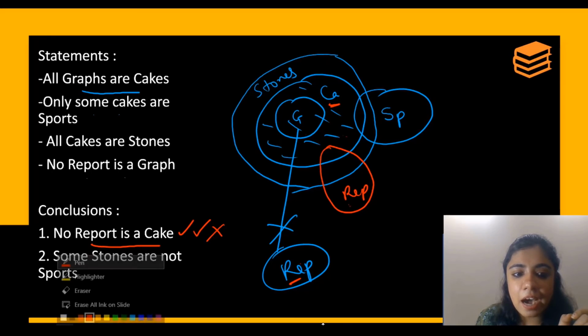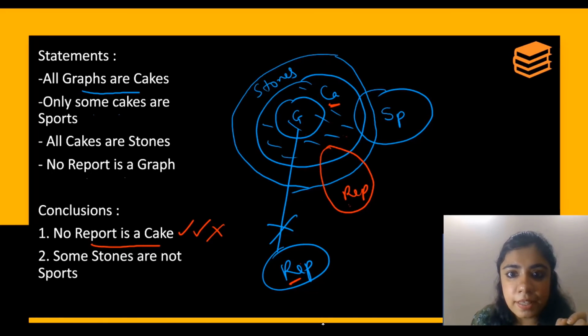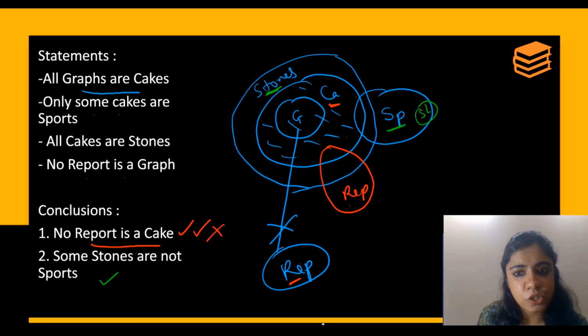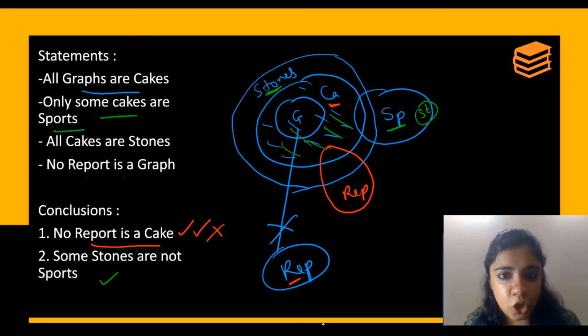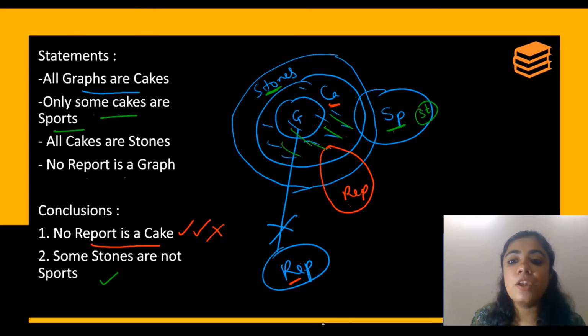Some stones are not sports. Okay? Some stones are not sports. Visibly true. Opposite will be all the stones are sports. Now imagine, can you put the entire stones inside sports? Can I put the entire stones inside? The thing is, some part of cake has to be outside sports. Okay? Because of this statement, only some cakes are sports. So some cakes have to be outside. So some part of cake cannot go inside sports. So all the stones cannot be sports.